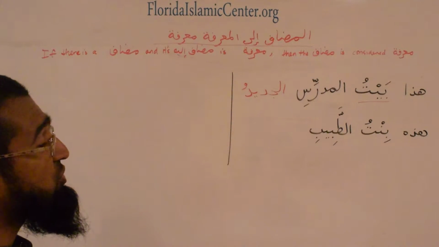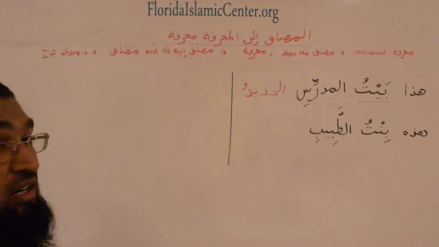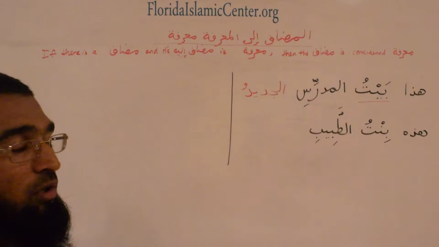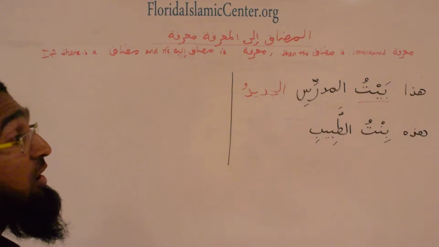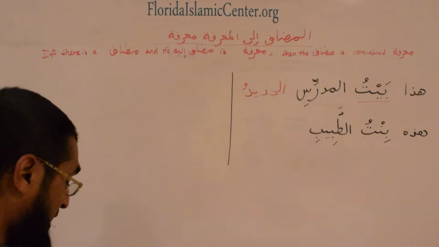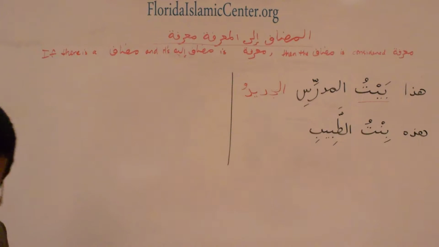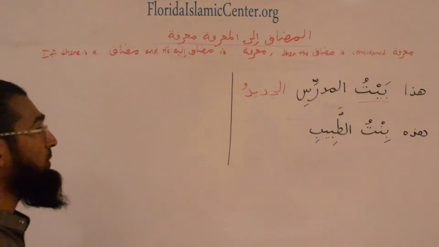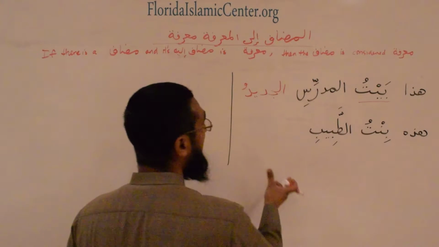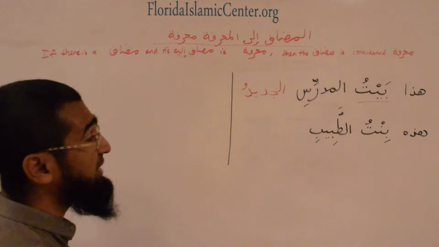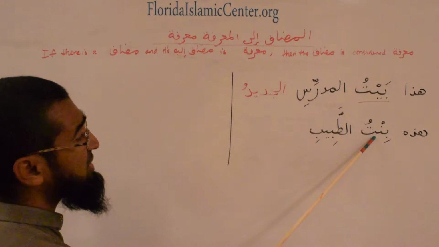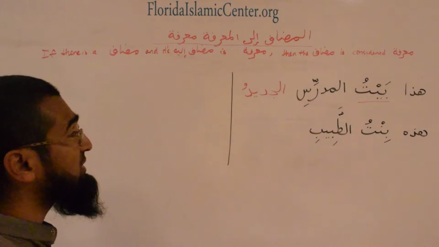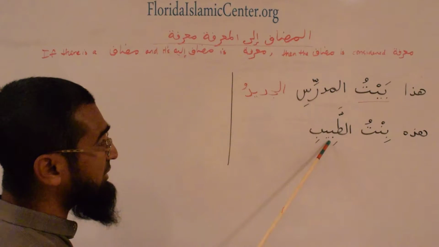And now we want to describe this girl. We want to say that she's tall. This is the doctor's tall daughter. How would we describe her? Which word would we use? Tall. Would it be nakira or ma'rifa? Well, we just answered that. If we describe her, it has to take an alif lam because the mudafun ilayhi is ma'rifa.